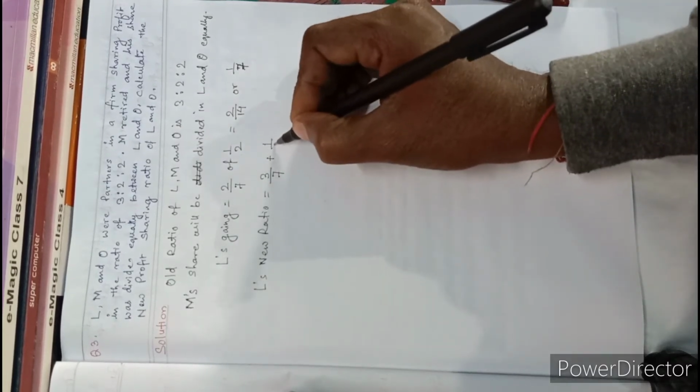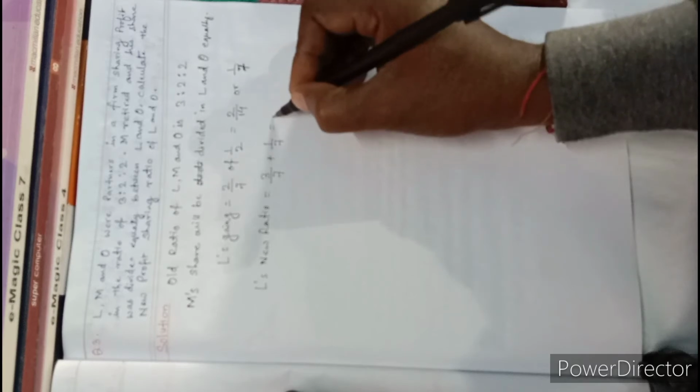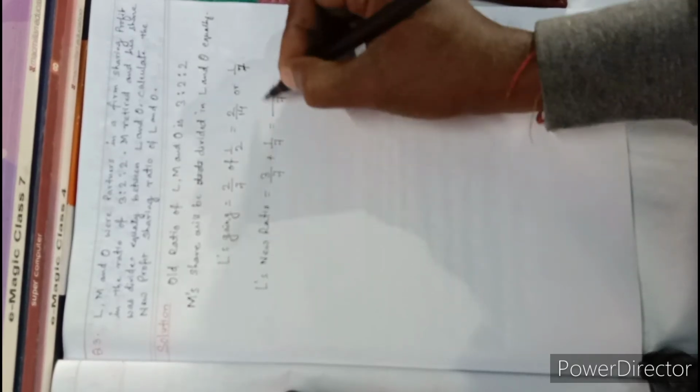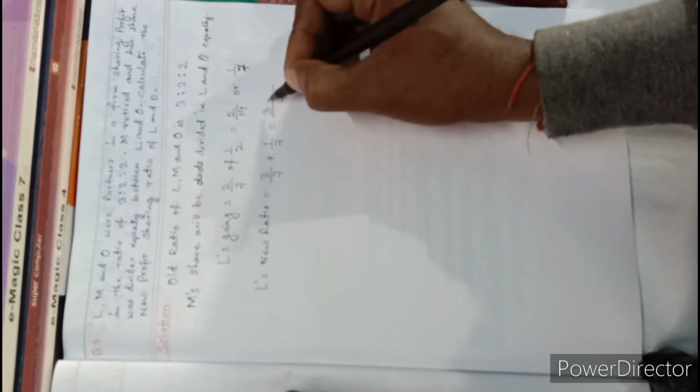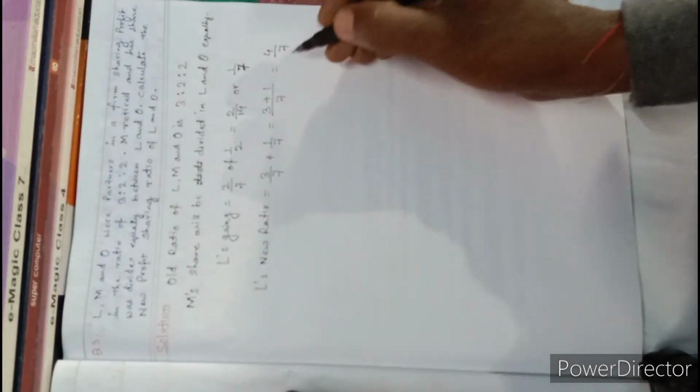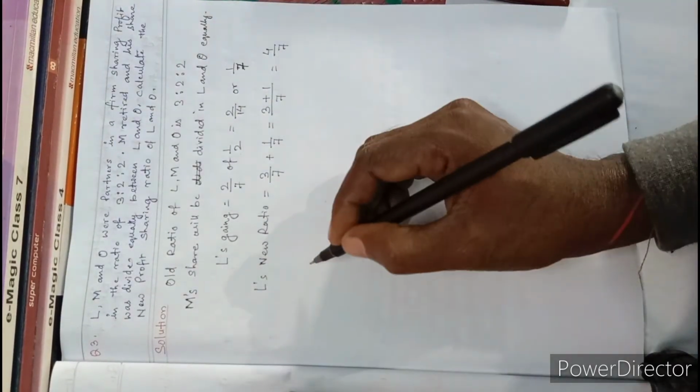So add this 1 by 7, we get LCM 7. 7 divided by 7, 1 into 3, 3 plus 1, we get 4 by 7. So this is 4 by 7, the new ratio of L.